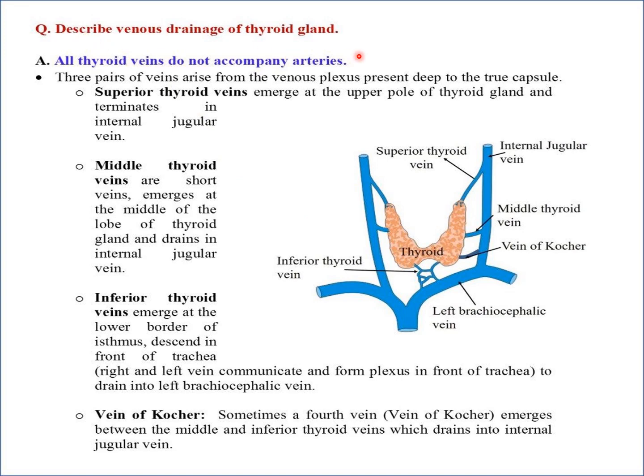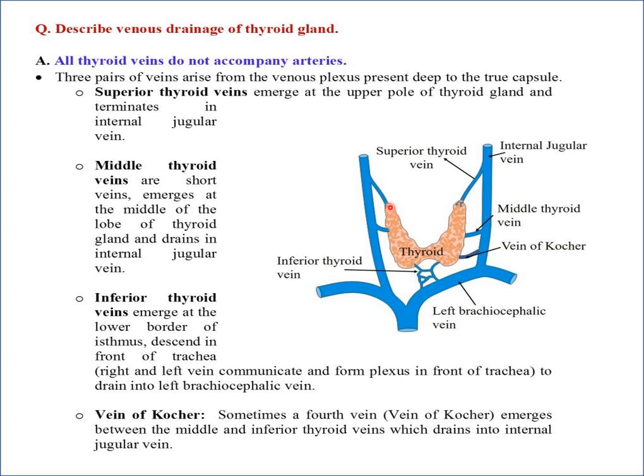Coming to the venous drainage of the thyroid gland, the thyroid veins do not accompany the arteries. There are three pairs of veins from the venous plexus present deep to the true capsule. The superior thyroid vein emerges from the upper pole of the thyroid gland. So we can see the superior thyroid vein emerging from the upper pole of the gland, and it terminates in